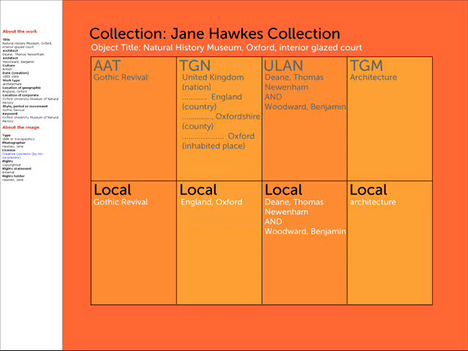Like the first two collections, the collection's overview offers no explanation of either the VRA Core or of the controlled vocabularies from which the terms were drawn, nor does it offer social tagging features or appear to use user-generated terms. In summary, I wish the different collections had offered users an explanation of their decisions to use the VRA Core and how strictly they adhere to it in general, and which controlled vocabularies they consult in the record creation process and why. Thanks.